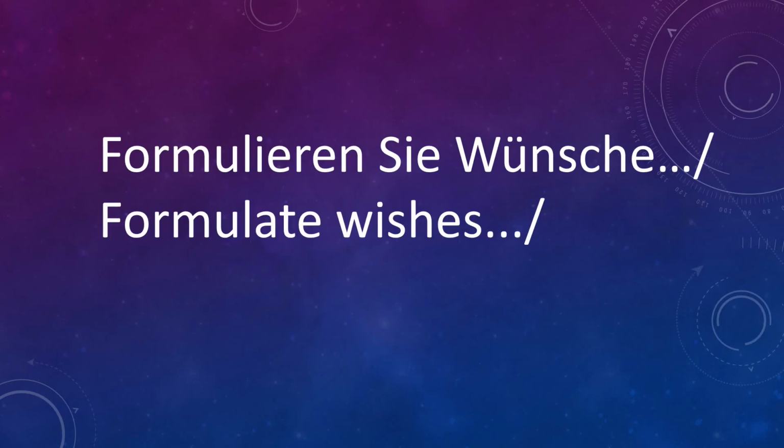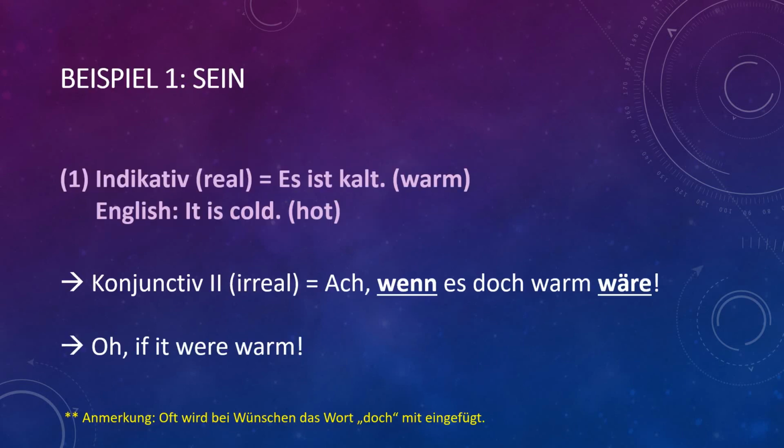now we have formulieren Sie Wünsche. You have to formulate the wishes. You have to tell your wishes. Let's see some example. Beispiel 1. Es ist kalt. Yes, it is cold. That is the reality. That is the indicative part. The conjunctive is, ach, wenn es doch warm wäre. Ach, wenn es doch warm wäre. Oh, if it were warm. Yes, he is just hoping that the environment or the weather changes to warm. The weather becomes warm, but the reality is that the weather is very cold.